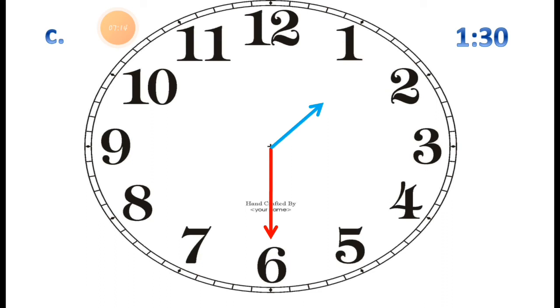Now the next clock number D. Here is the clock number D and we have to show the time 5:30. Which time we have to show? 5:30. It means we have to draw the shorthand, the hour hand between 5 and 6. Where we have to draw the shorthand?